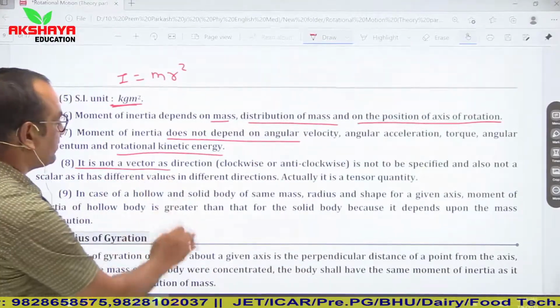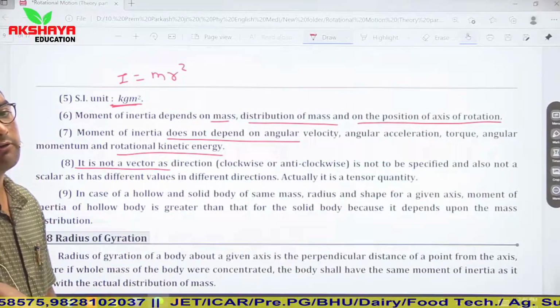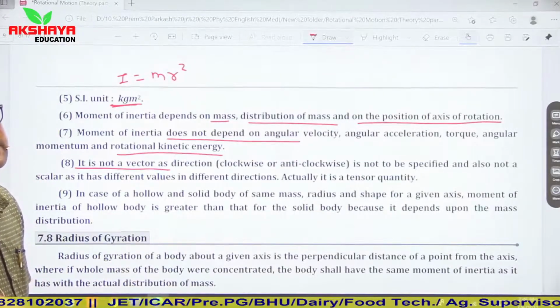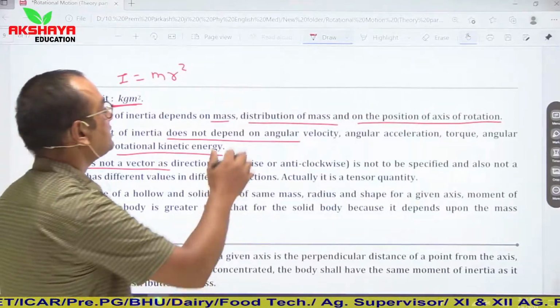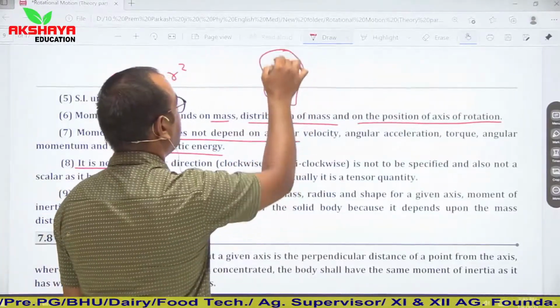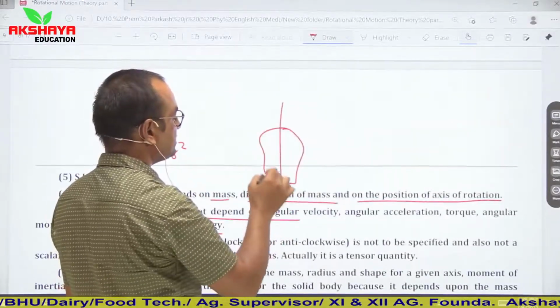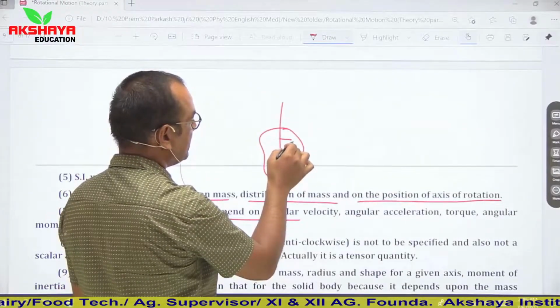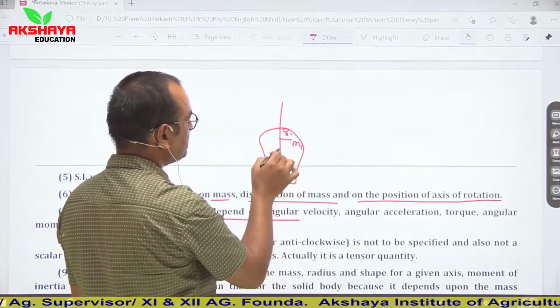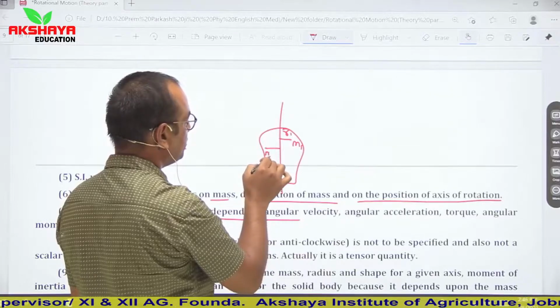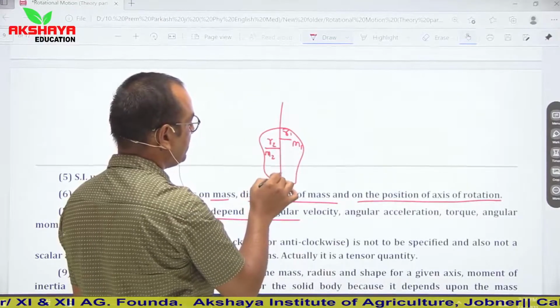It is not a vector. If we talk about moment of inertia, it is neither a vector nor a scalar quantity, because let us say this is a system of particles, and these are different particles of mass m1 whose position vector is r1, here it is m2 whose position vector is r2, and so on.